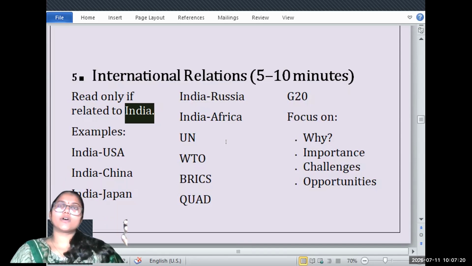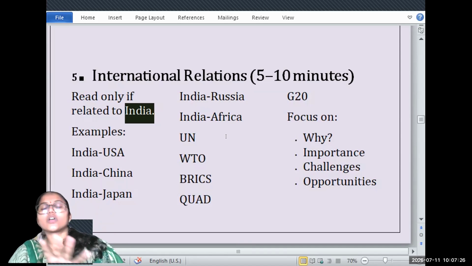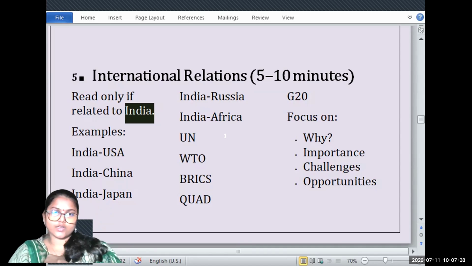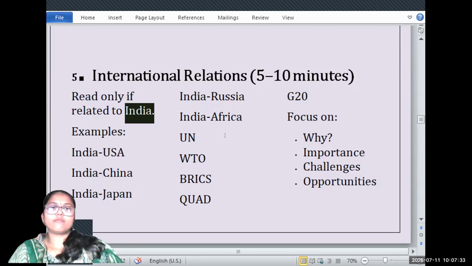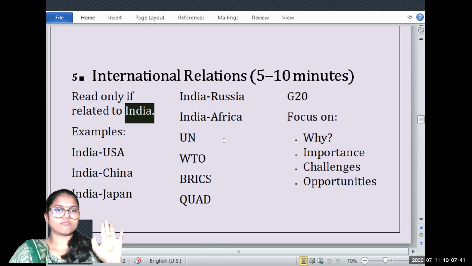Just imagine a situation where India was not a friend of Russia, or the war had no effect on India; then obviously you should not consider that issue.